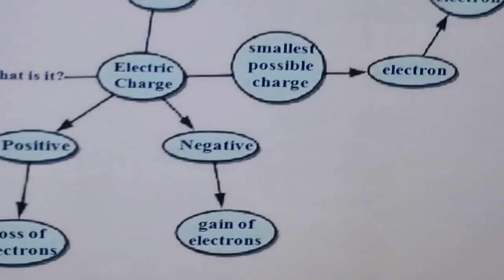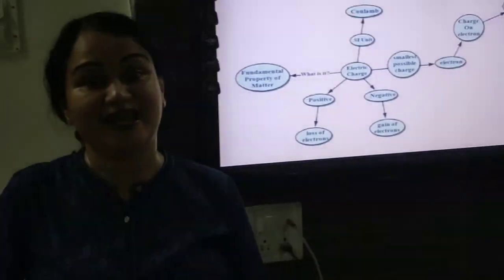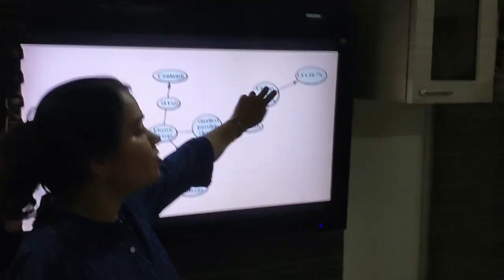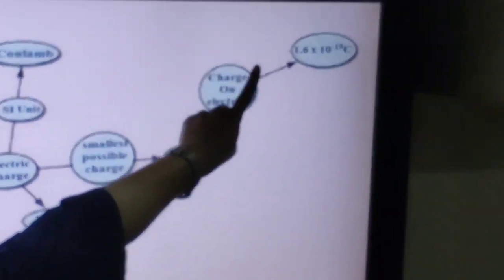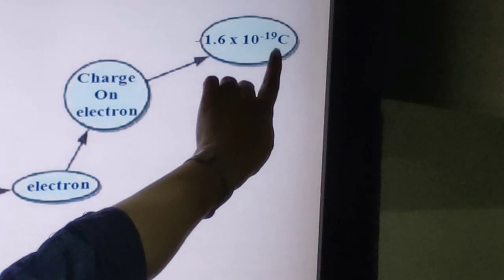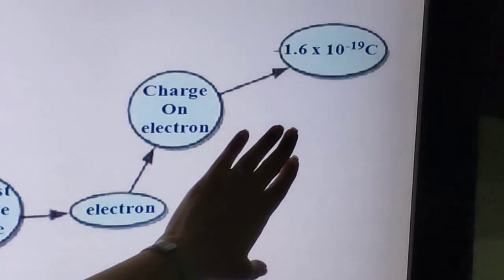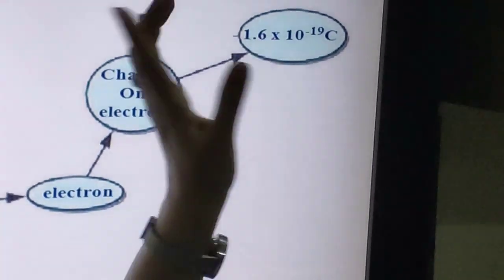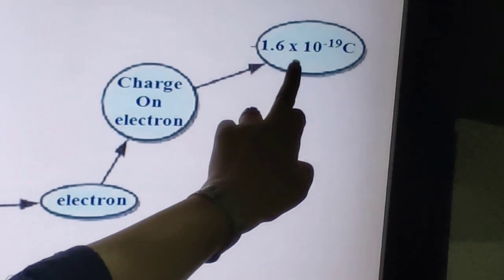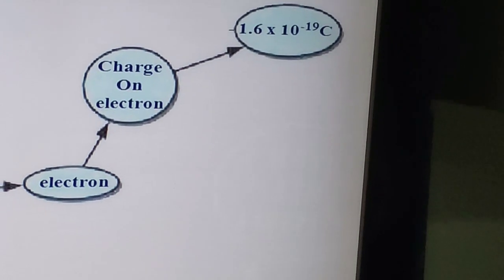Now, the question arises, what will be the charge on an electron? So it has been seen that charge on one electron will be equal to minus 1.6 into 10 raised to the power minus 19 coulomb. Just take a note of it. The charge on one electron is equal to minus 1.6 into 10 raised to the power minus 19 coulomb.